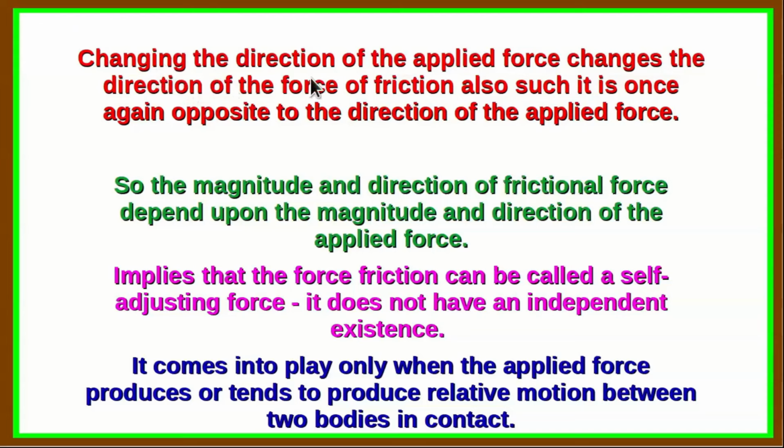Now if we try to change the direction of the applied force, the direction of the force of friction also changes such that it is once again opposite to the direction of the applied force. So the magnitude and direction of frictional force depend upon the magnitude and direction of the applied force. This implies that the force of friction can be called a self-adjusting force. It does not have an independent existence. Only when there is an applied force, the frictional force also appears. So it comes into play only when the applied force produces or tends to produce relative motion between two bodies in contact.